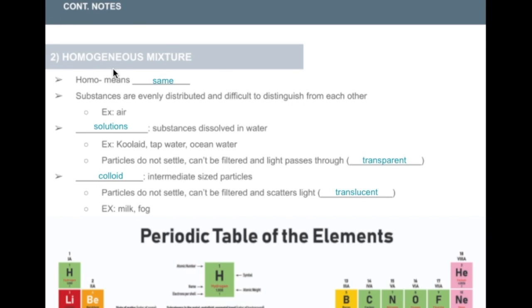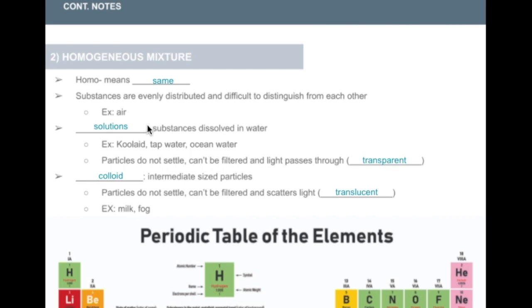The other type of mixture is homogeneous. Homo means same, so substances are evenly distributed and difficult to distinguish from each other. For example, air. We can't distinguish between the nitrogen, the carbon dioxide, and the oxygen. It all just looks like one substance.